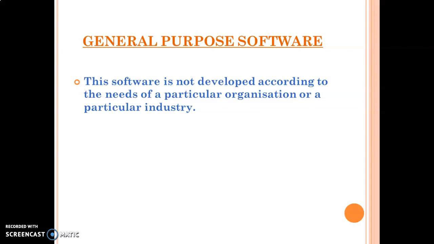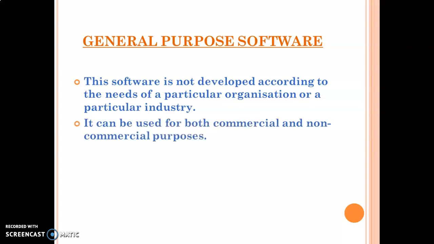Like in banks. In banks, you will see customized software. That particular software is only used in banks. They are trained to use that particular software. So that is the customized software. General purpose software can be used for both commercial and non-commercial purposes. Means we can use it on a commercial basis, for general use also, and for non-commercial use.